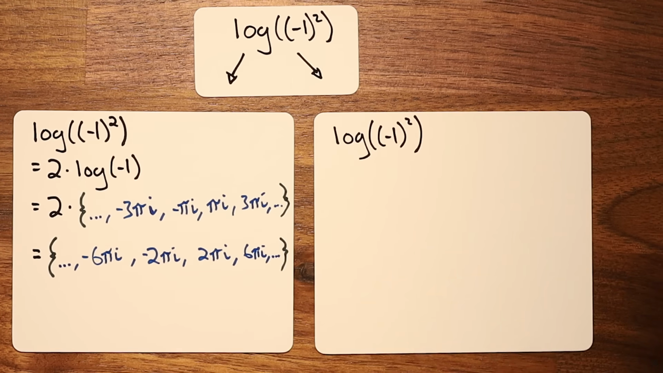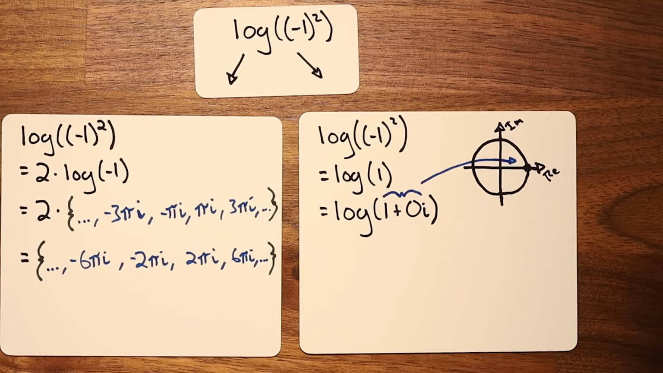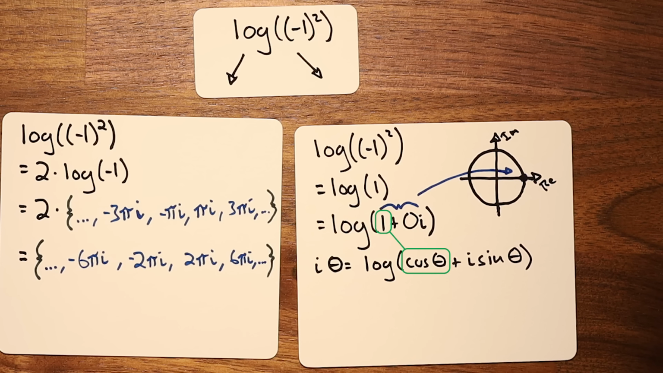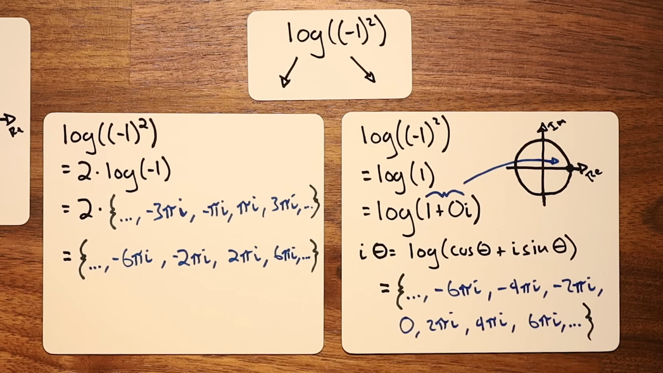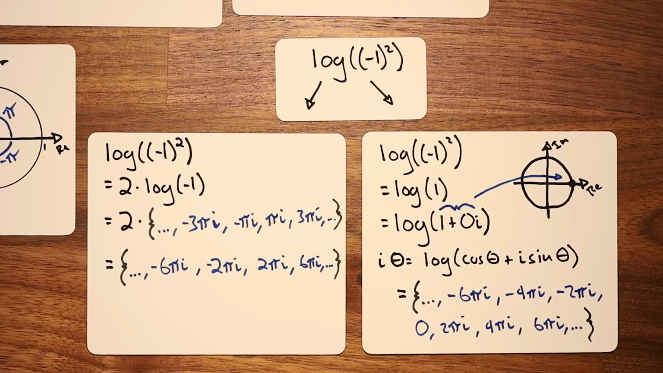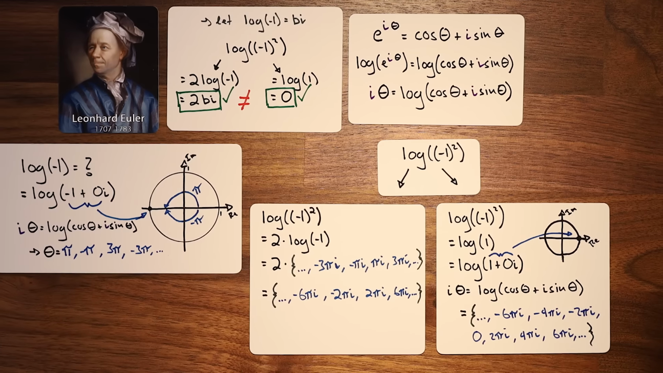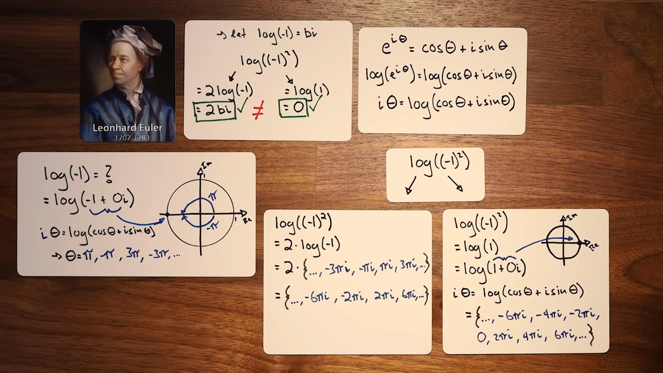Now, the contradiction came up when we squared the -1 first, instead of dropping the 2 down. This gives us the log of 1. Using Euler's formula, the log of 1 will happen when the cosine term is equal to 1, and the sine term is equal to 0. So at angles of 0, 2 pi, -2 pi, and so on. As Euler points out in his paper, the solutions to 2 times the log of -1 are visibly contained in the solutions to the log of 1. This fact, along with a number of other impressive results, convinced Euler that defining logarithms and exponentials in this way would save the foundations of calculus.